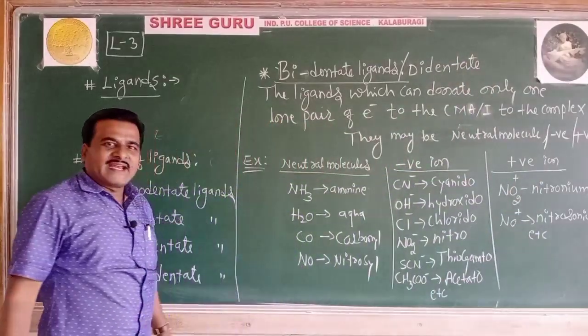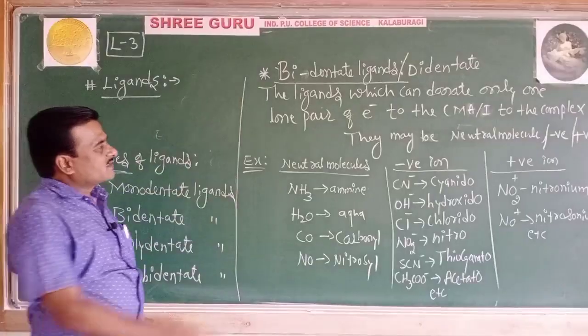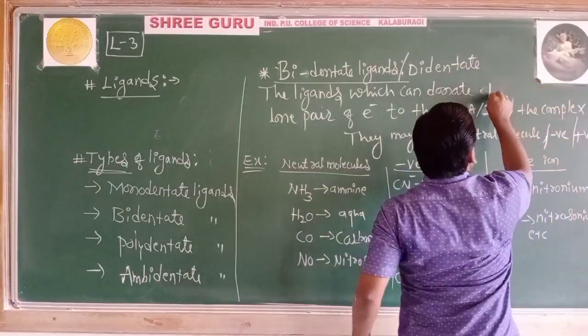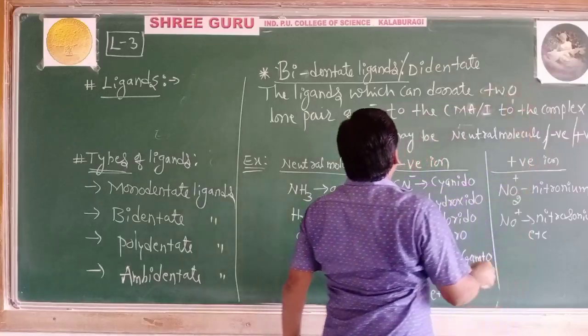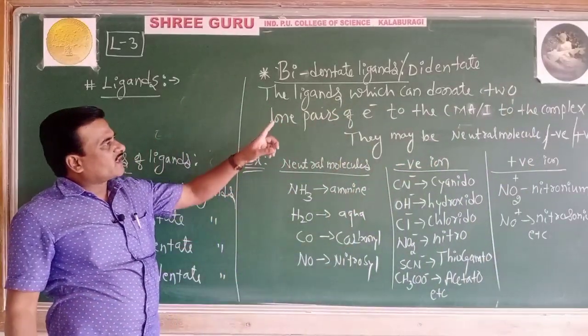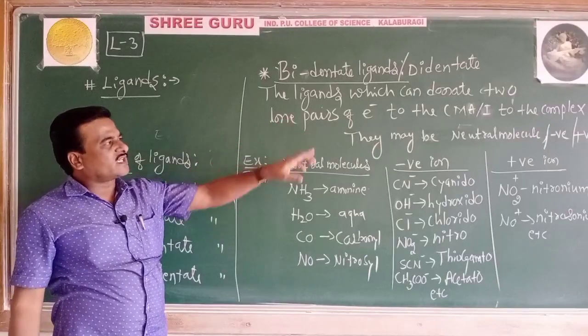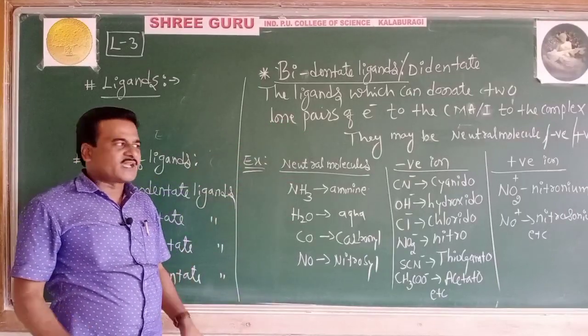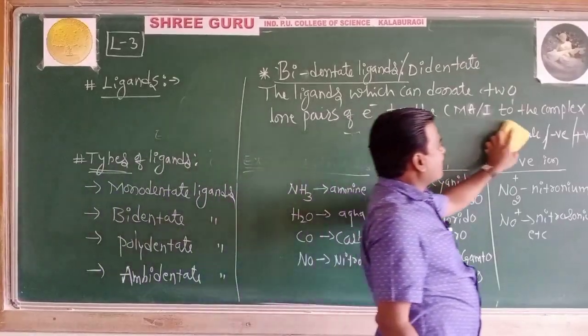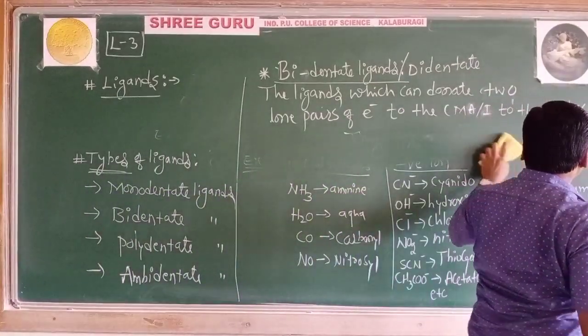The word itself says it: the ligands which can donate two lone pairs of electrons to the central metal atom or ion in the complex are called bidentate ligands.